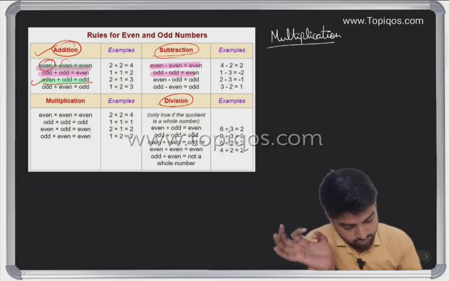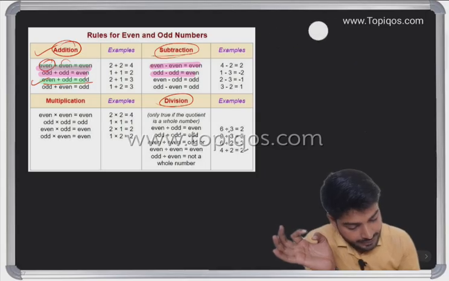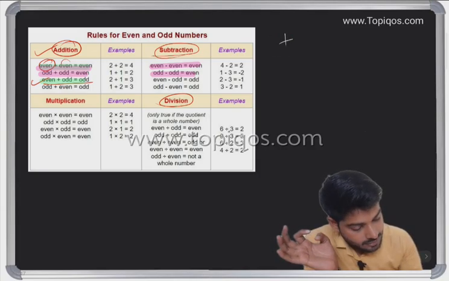Uh, just a second. Let me summarize at least. Addi- Let me summarize this part for you. Plus, or like addition part, subtraction part, multiplication part.